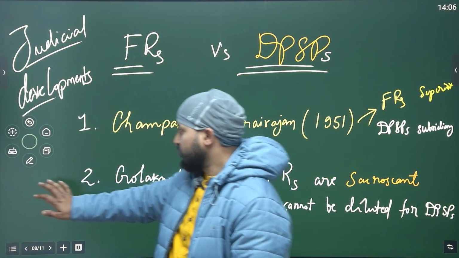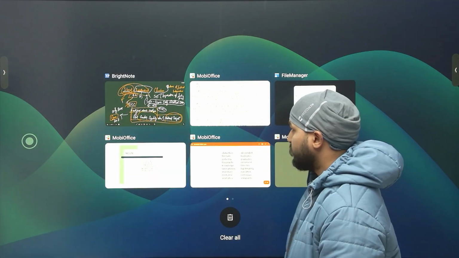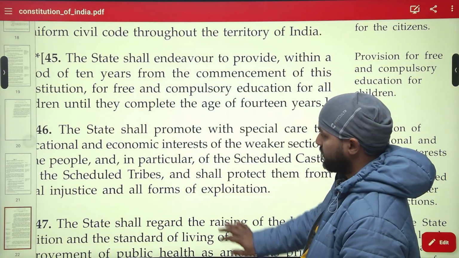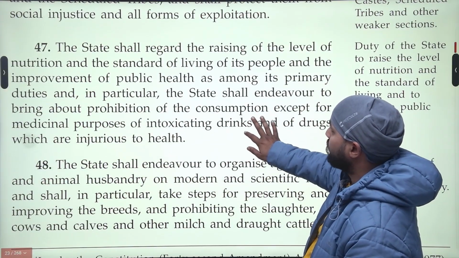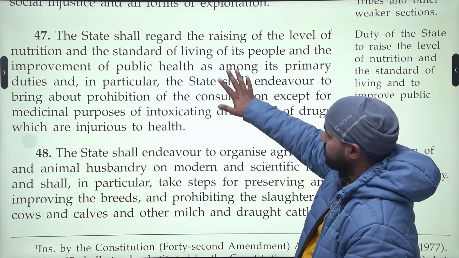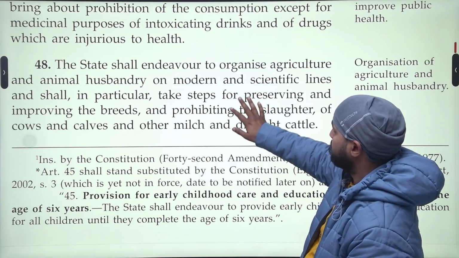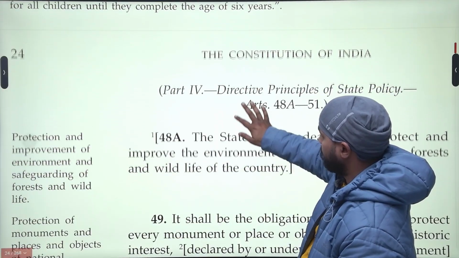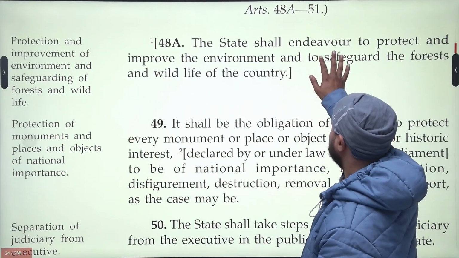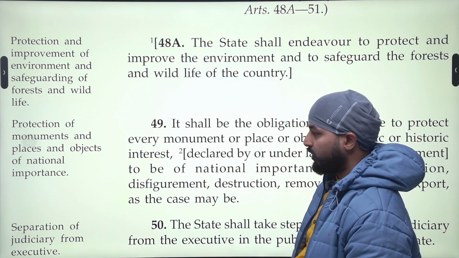Let's see the text. If we have missed something, then we will come to the judicial development of this aspect and its comparison with the fundamental rights. Public health, okay. Agriculture and animal husbandry, okay. Protection of environment, I think we have not discussed this.